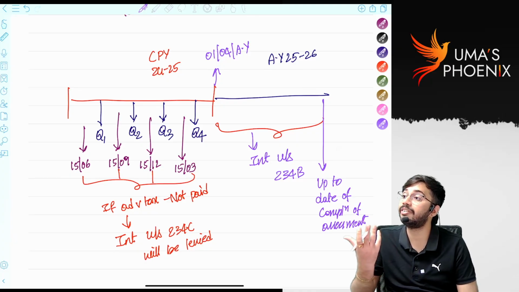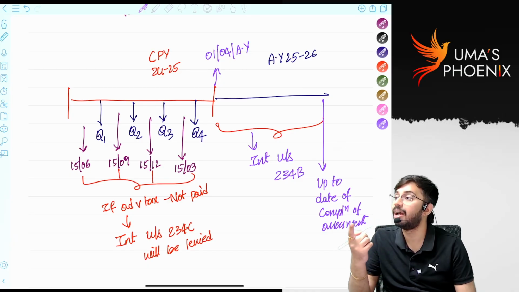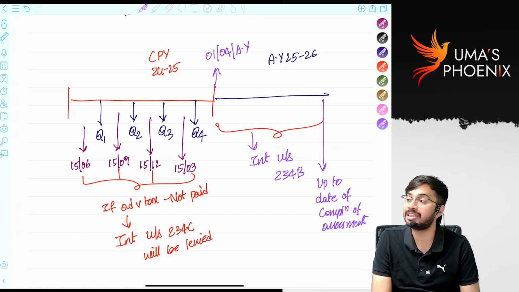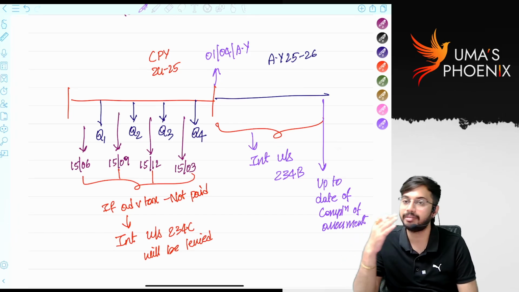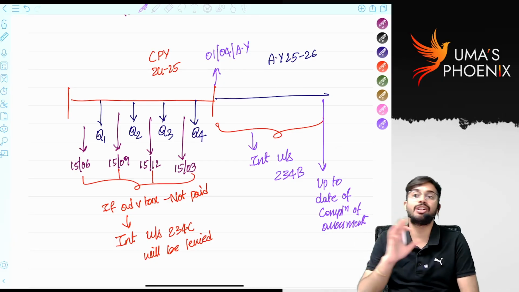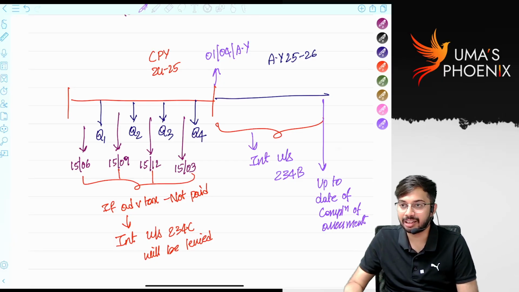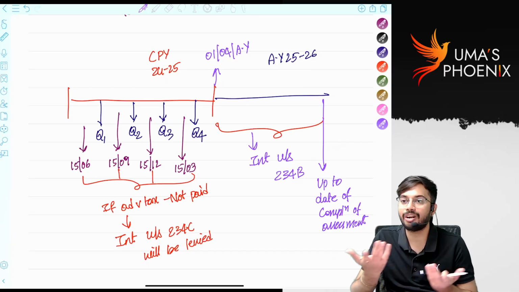Sir, what is the difference? Under 234C, we are going to calculate tax on returned income. Under 234B, we are going to calculate tax on assessed income. Method of computation is getting changed. That's why. I will tell you the logic also. In previous year, can I expect income that will be increased by income tax officer? I cannot expect.